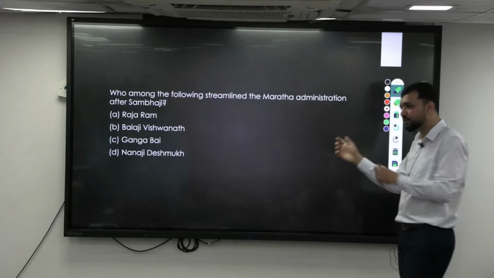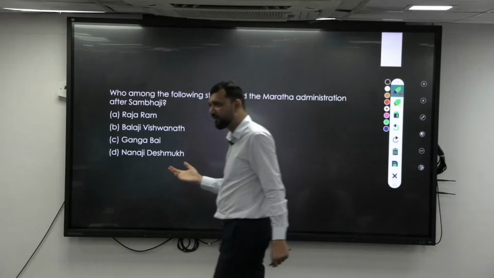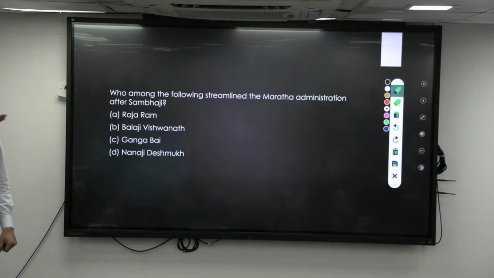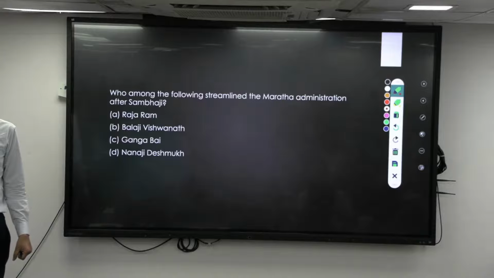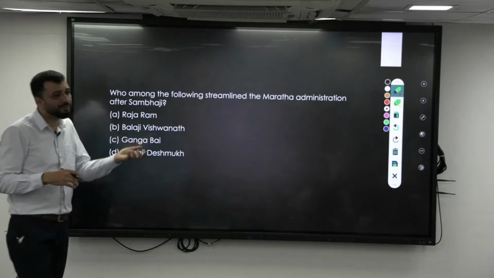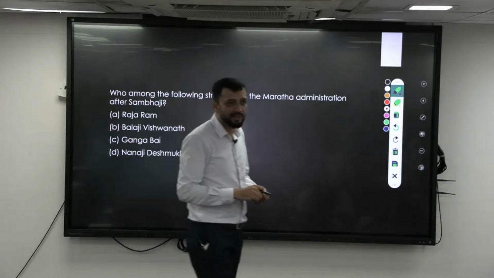But there was a lot of internal fighting. Then in May 1707, Aurangzeb died. The next Mughal rulers were not that strong, and the Marathas were emerging as a threat to the Mughals themselves.